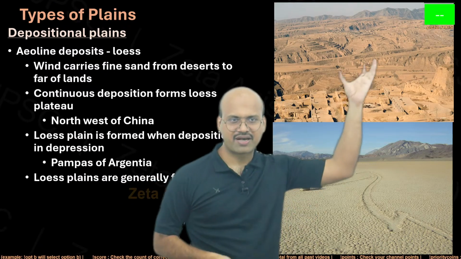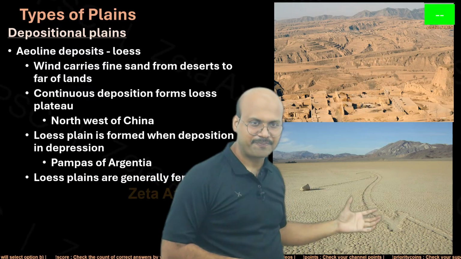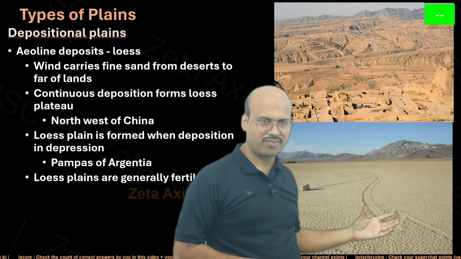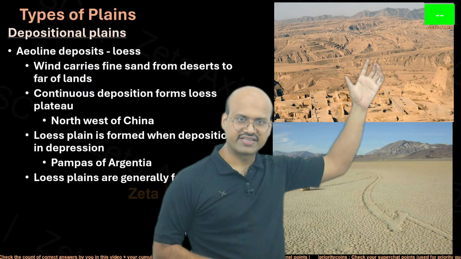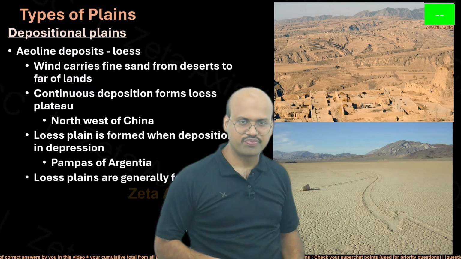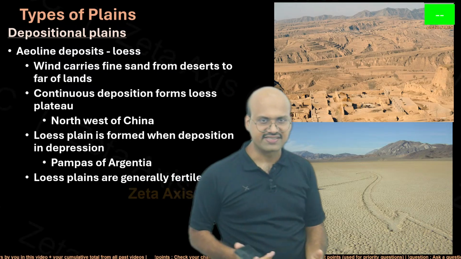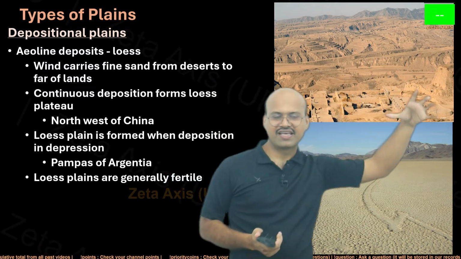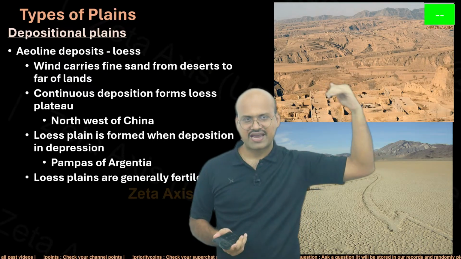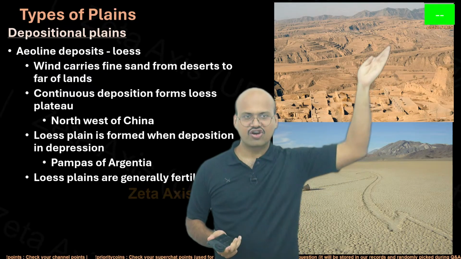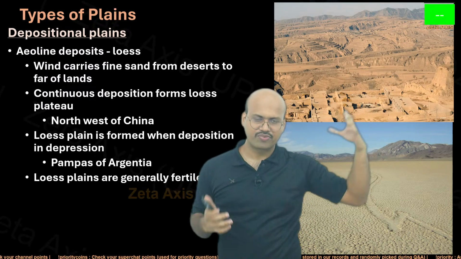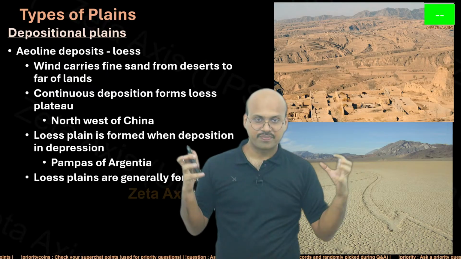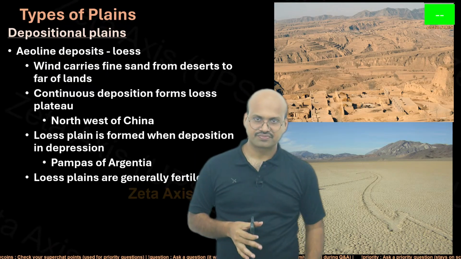So here is an example of loess plateau. So sand is carried from the deserts and it is deposited in the region where the wind becomes weakened or their velocity decreases. So they will start depositing it over here. Over time, we will see that a layer of these sands has created a layer of rock. They have formed a rock because of coalescence, because of the pressure of the overlying layers.